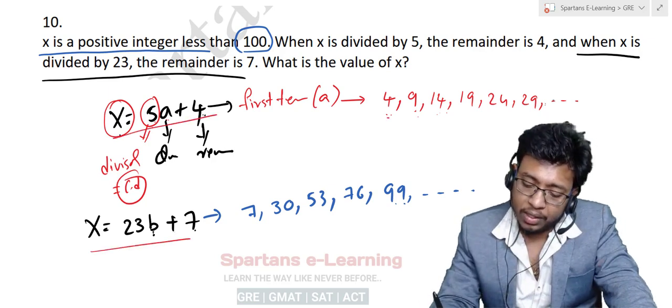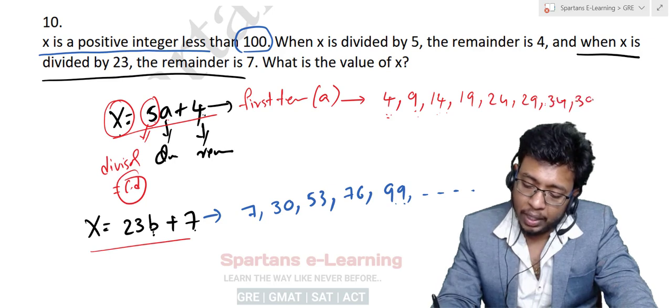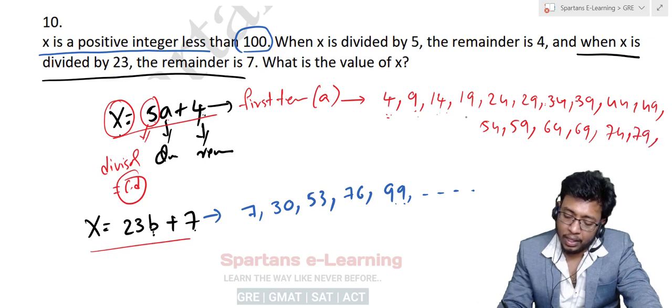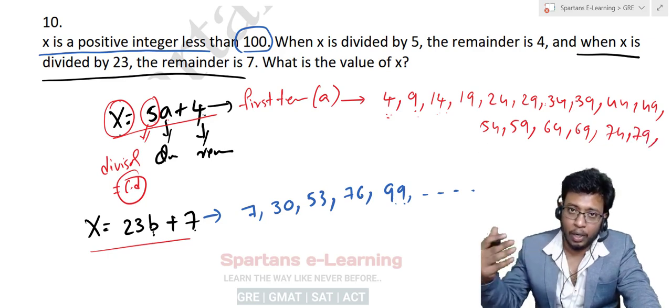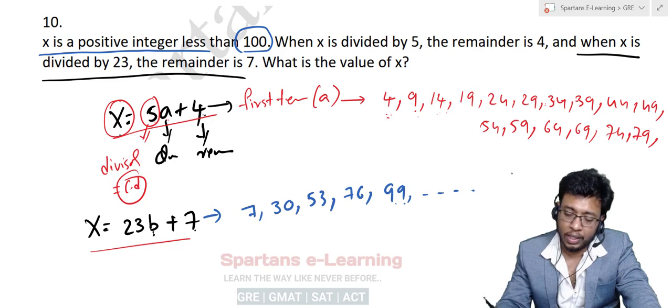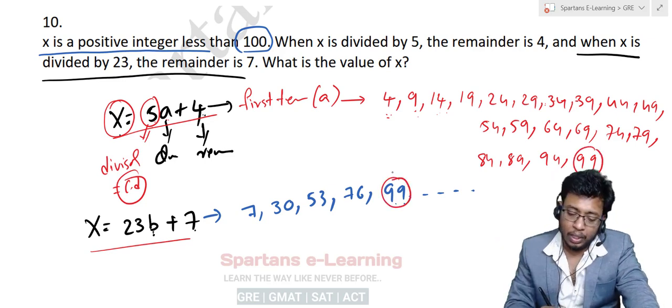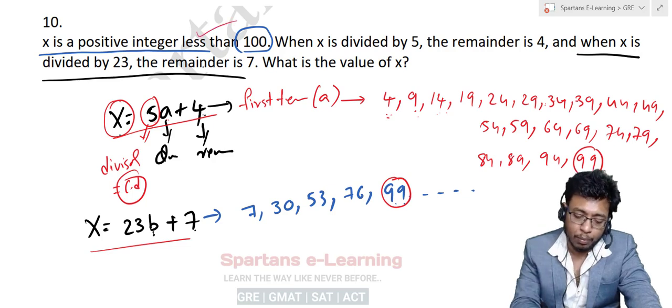So what is your next term here? It will be 34, next term will be 39, again 44, 49. If you see here 54, next term will be 59, 64, 69, 74, 79. Very easy, right? You can actually do this. If you keep on adding 5s, you will get only 4s and 9s, right? 84, 89, 94, 99. See here, the first term which is matching will be the least possible value of x which satisfies both the conditions.